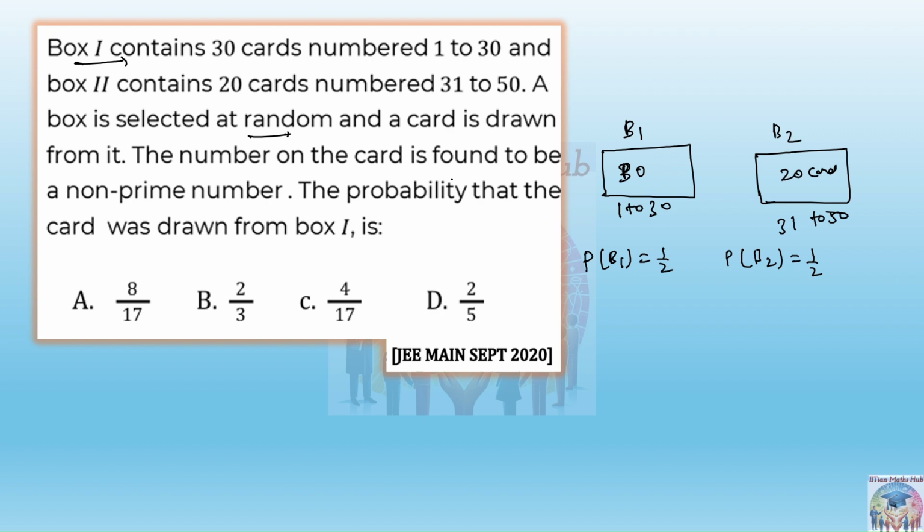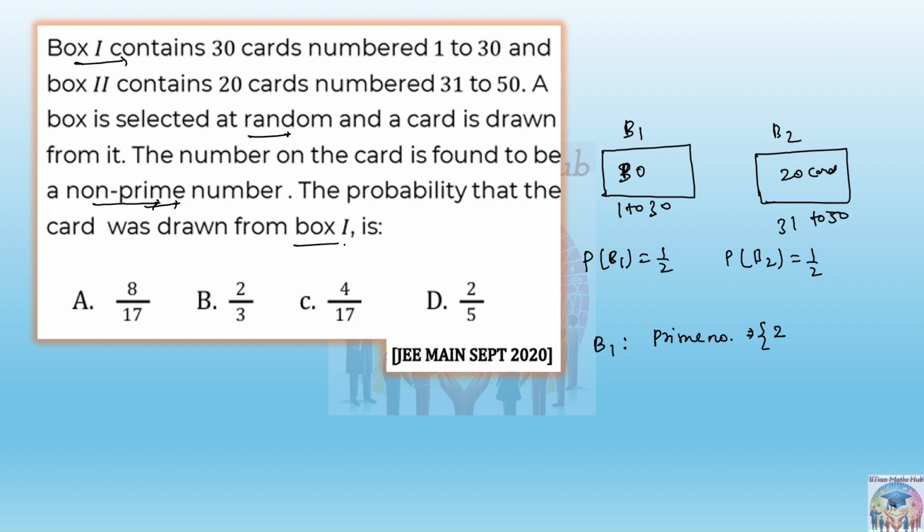The number on the card is found to be a non-prime number. First of all, what are the non-prime numbers? If it is asking for a non-prime number, then the other possibility is that we can get a prime number also. So we got our two events. What are the two events? B1, we can say, is getting a prime number.